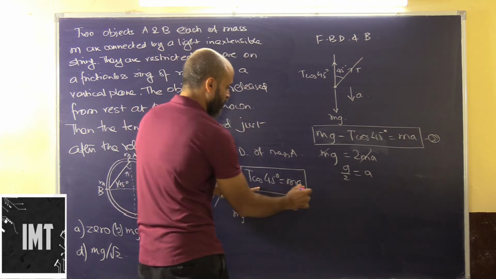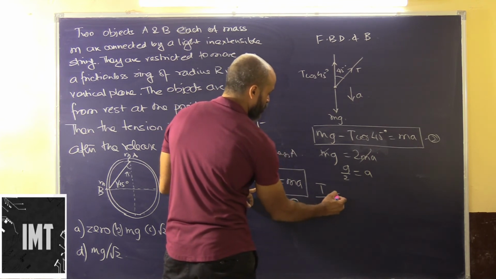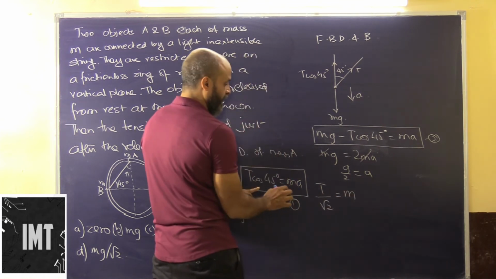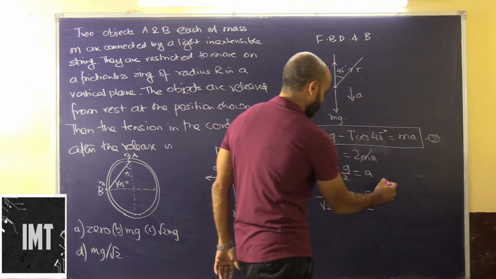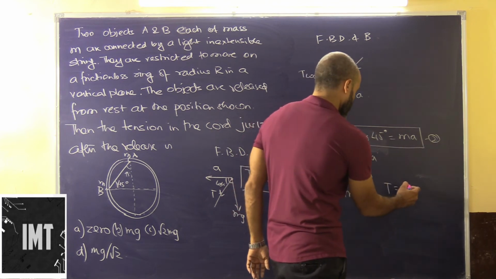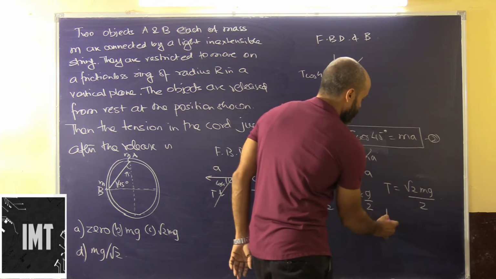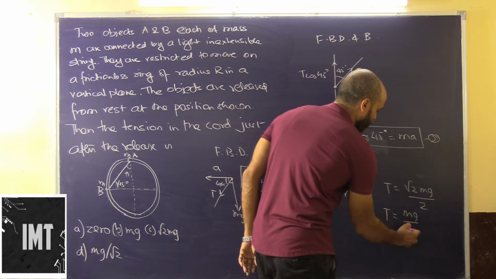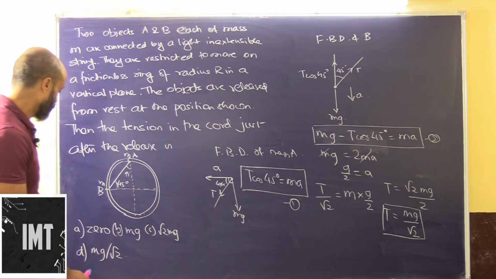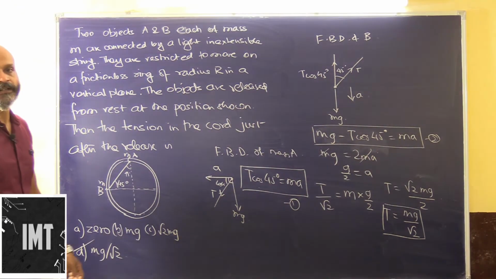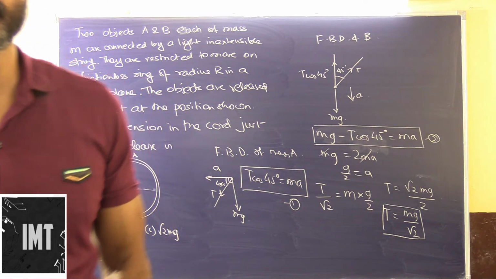Now t cos 45 means t by under root 2 is equal to m into a, that is g by 2, okay. So t will be equal to under root 2 mg by 2. So t will be equal to mg by under root 2. So tension T will be equal to mg by under root 2. This will be mg by under root 2. Okay. All right. You can take a snapshot of the same.